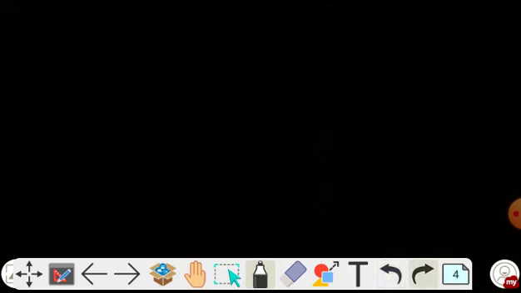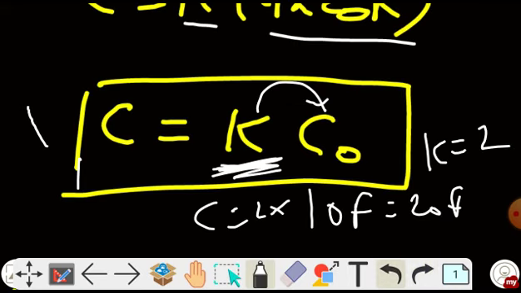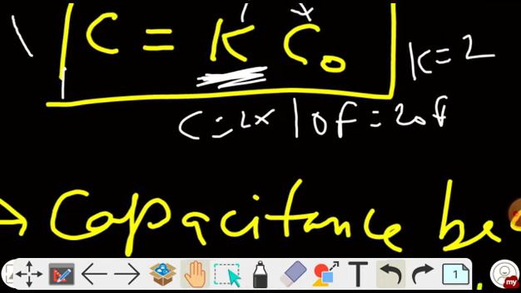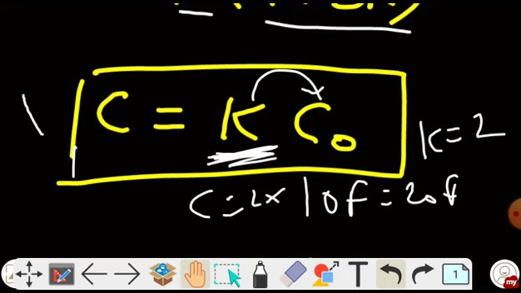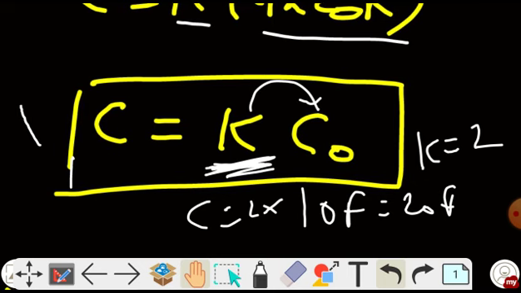I will show you later, in the later videos, the dielectric diagram. So this is an important result. The capacitance increases K times whenever we insert dielectric, whenever we place it in a medium of dielectric constant K. So that's all for this video. In the next video I will explain more about the parallel plate capacitor.